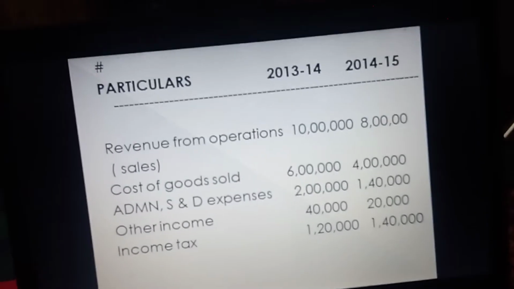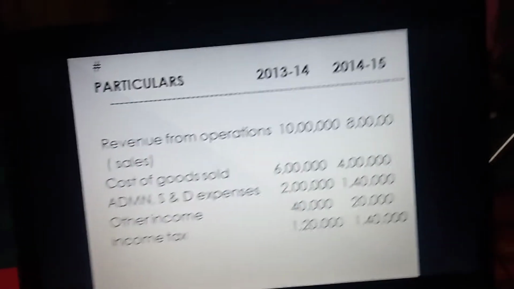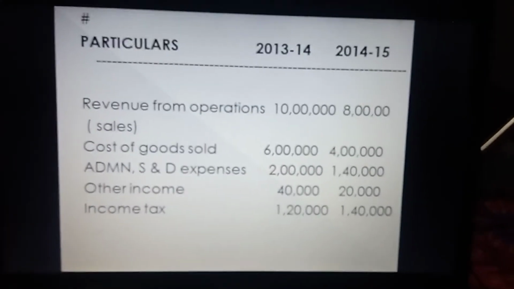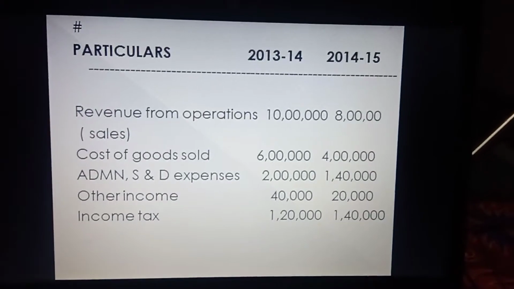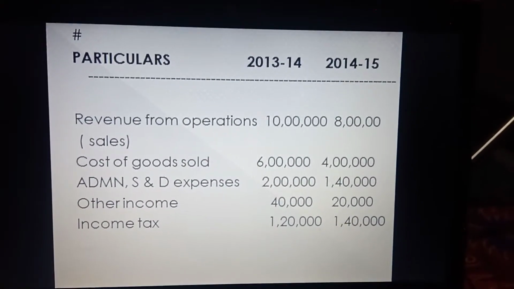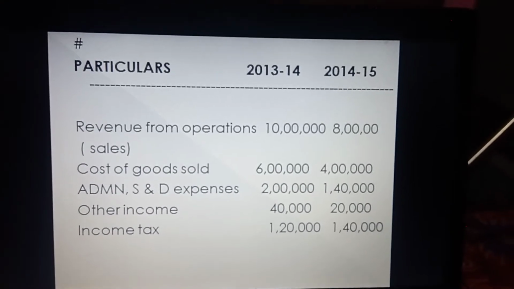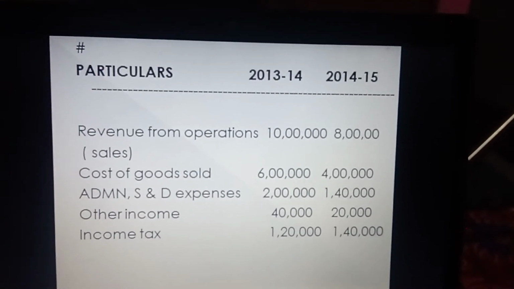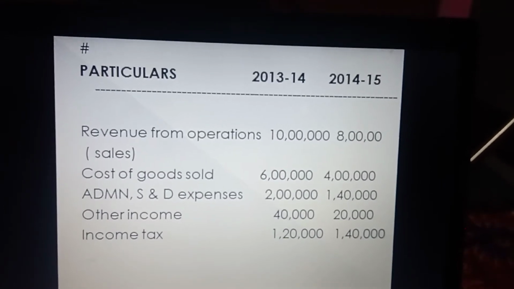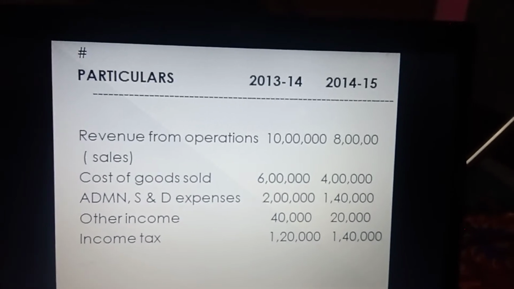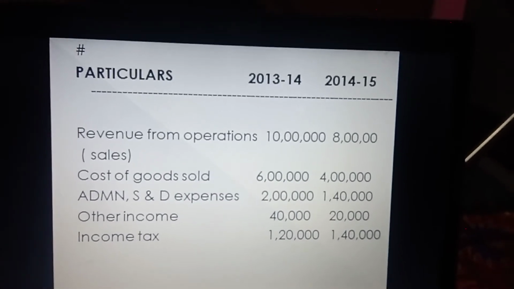So here we will take a numerical related with the analysis, where we have to study the analysis of financial statements and give our conclusion. As we can see, two years of information is given, 2013-14 and 2014-15. Revenue from operations, also called sales, is rupees 10 lakh and 8 lakh.